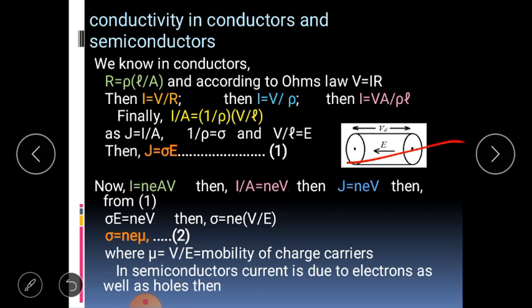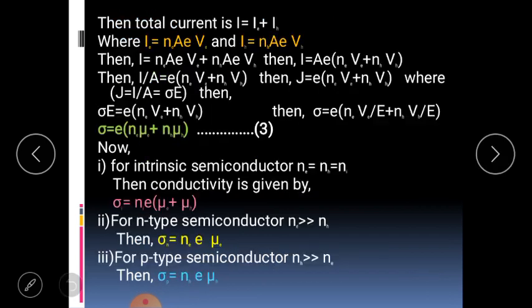In case of semiconductors, current is due to the electrons as well as holes. Then we are finding the situation. Total current I is equal to IE plus IH, current due to electrons and current due to holes. The current due to electrons is NeAEVe, and for holes NhAEVh. This is the situation where we are finding the total current I is equal to NeAEVe plus NhAEVh.